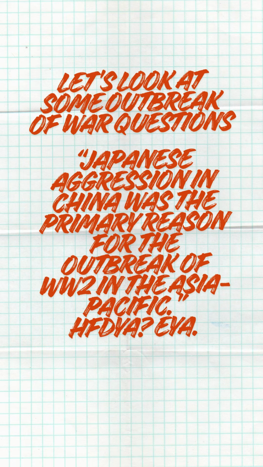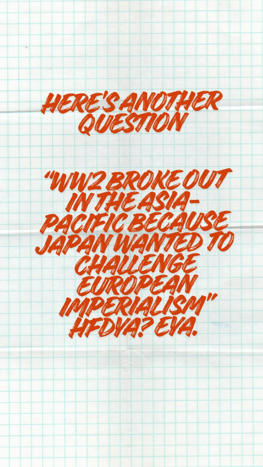In this first question, the given factor is Japanese aggression in China. In this other question, it is Japan wanting to challenge European imperialism. Many of you are stunned by the second one after last week's elect paper. Don't worry, by the end of this video, you will know how to handle both questions confidently.